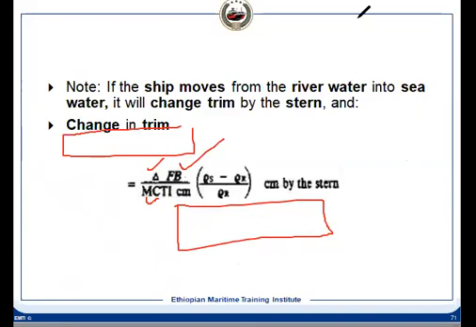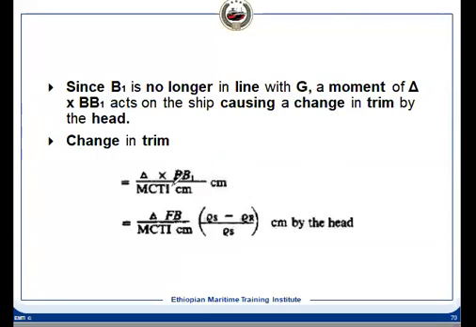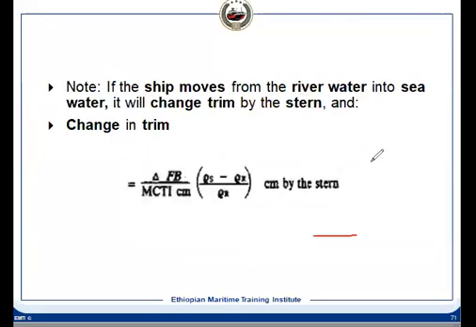So this is the way we calculate. If the ship is moving from river water into the sea water, then the change of trim will be by stern. And if it is moving from sea water to the river water, then it will be by head, because your B will shift aftward. Vice versa, going from the river water to the sea water, the volume is reducing, so B will shift towards forward, so it will be by stern.